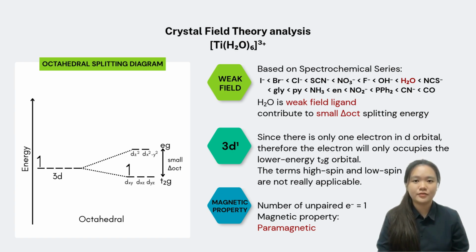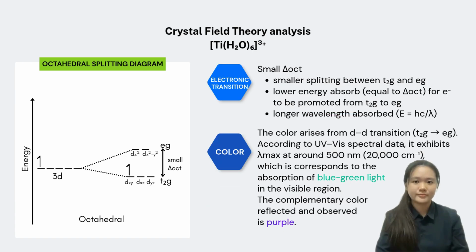I will explain the crystal field theory analysis of these two octahedral complexes. First, let us consider hexa-aqua-titanium(III) ion. Based on the spectrochemical series, aqua is a weak field ligand, so it will produce a relatively small octahedral crystal field splitting energy compared to a strong field ligand. Titanium(III) has a d1 electronic configuration. The electron will occupy the lower energy t2g orbital, so high spin or low spin terms are not really applicable in this case. Because there is one unpaired electron, the complex is paramagnetic.